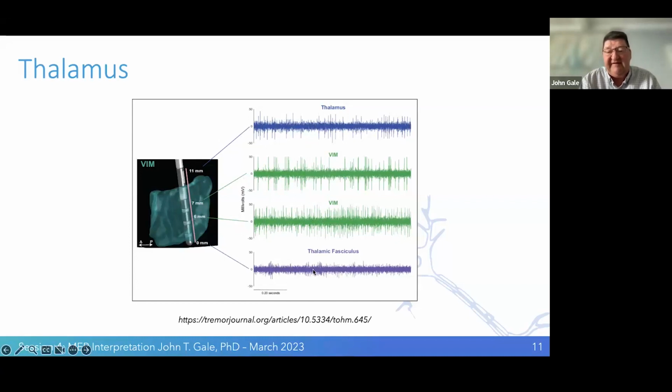We can see these bursting cells down here. This cell is firing at more of an irregular pattern. This one has bursters of low frequency. But this pattern and change allows us to orient within the different regions of the thalamus.